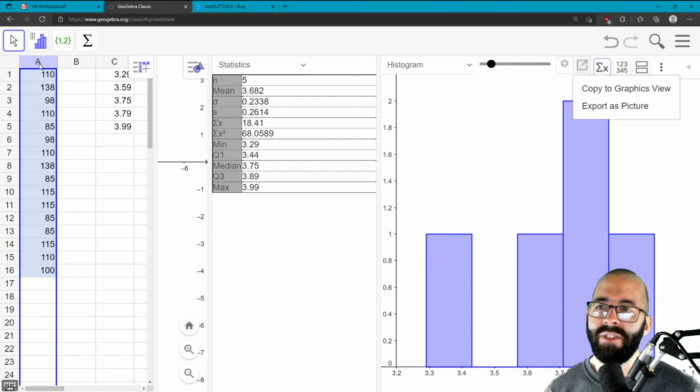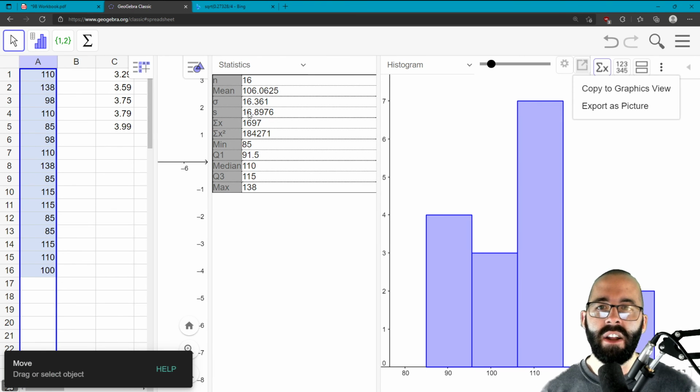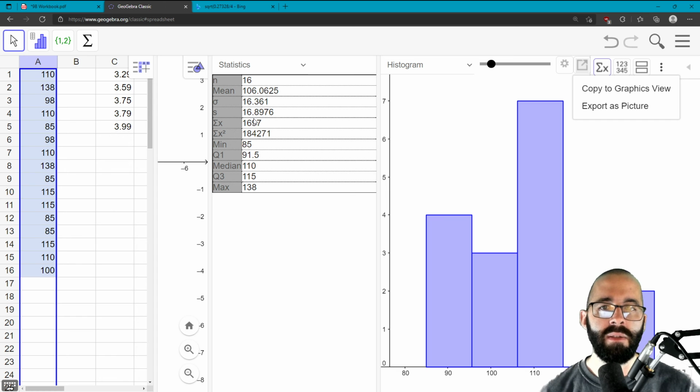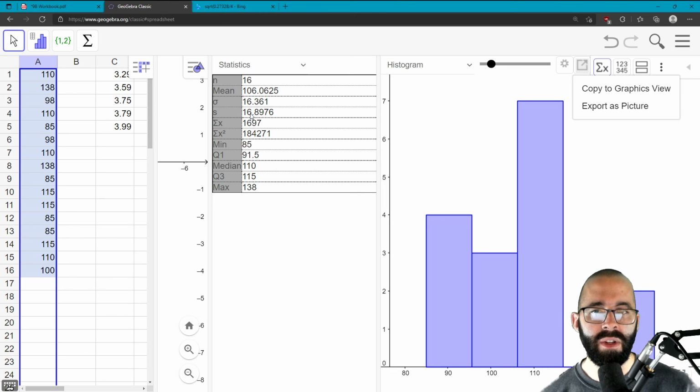We didn't actually need to find it, but if we wanted to know the standard deviation for the weights of the models, you'd go over here and do the same thing. The standard deviation of the weights of the models is 16.9 pounds approximately. Remember, use S. This is the value when you divide by n minus 1. Use S for samples, which is going to be most things for us. We only use sigma, we only divide by n, for the population standard deviation. And there's a long story for why this is the case.